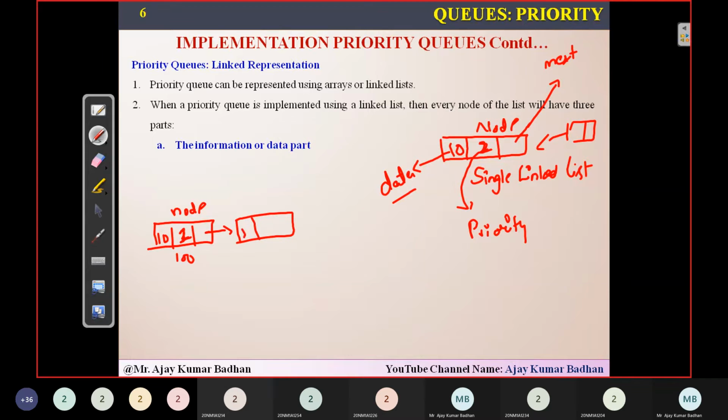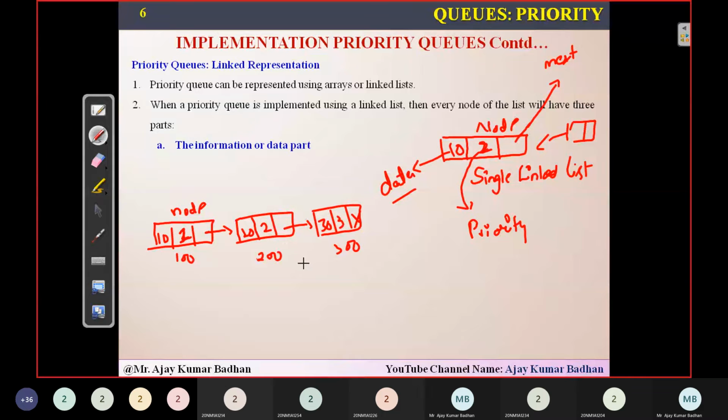The next element I have here is 20. Let us suppose the priority for this node I'm giving is 2. Then this will be pointing to the next one. What is the address here? We have 200. And you know that in a linked list, this 200 will be present here, right? You know that. I don't have to explain it, right? So that address will be stored in this particular location. Then this is a third node. Let us suppose 30, and the priority I'm giving is 3. So these are the elements I'm having. So this is the way it is represented.